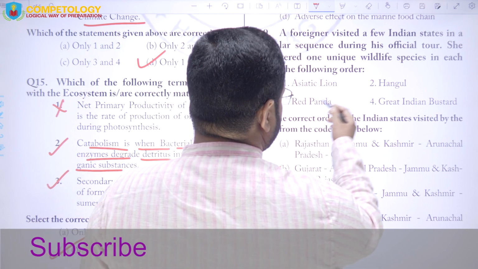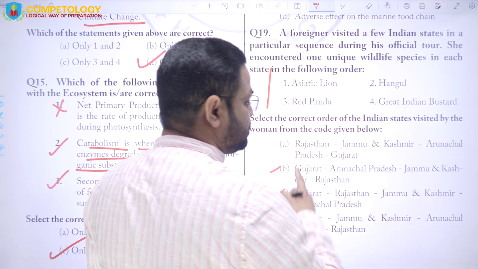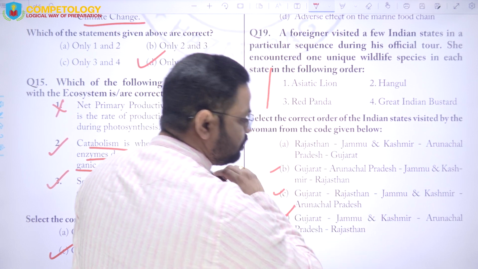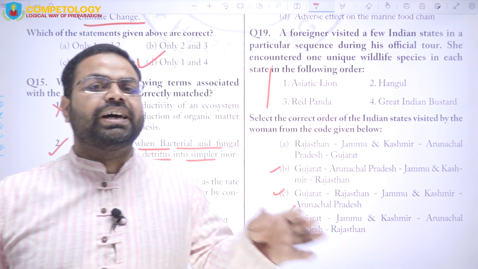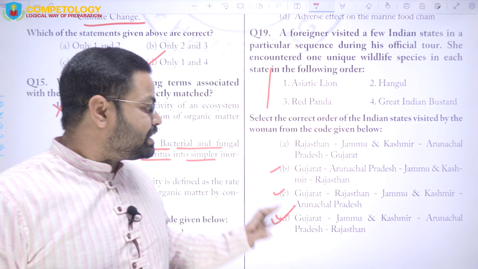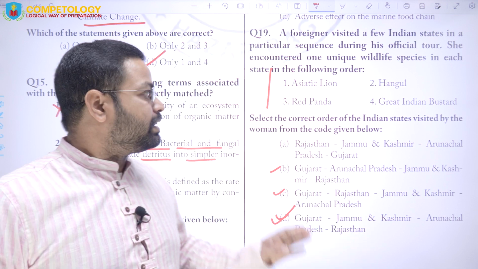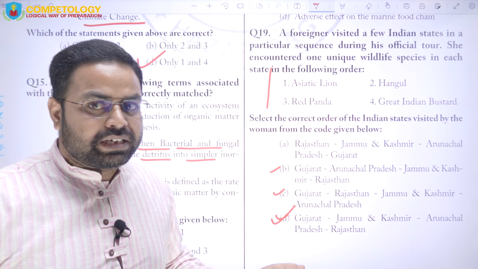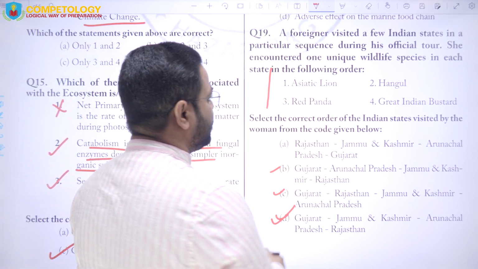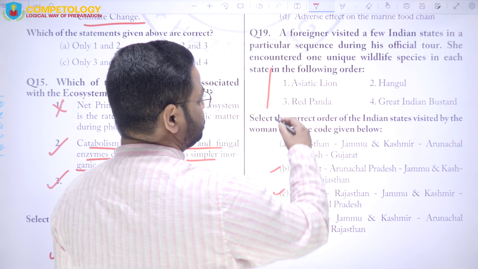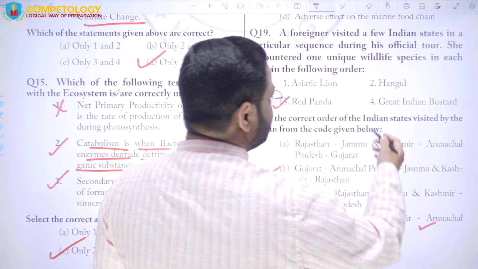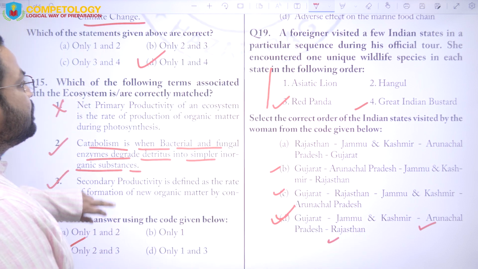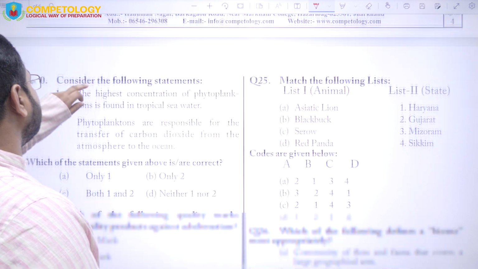The next one is Hangal, found in Dachigam National Park, Jammu and Kashmir. So here itself the answer is D. You don't have to read the other two options, right? Hangal is a type of deer found in Dachigam National Park, Jammu and Kashmir. However, just read the other ones. Red panda, Arunachal Pradesh, correct. Thereafter, Great Indian Bustard, Rajasthan, as we have seen earlier. So this will be the sequence, and the answer will be D.